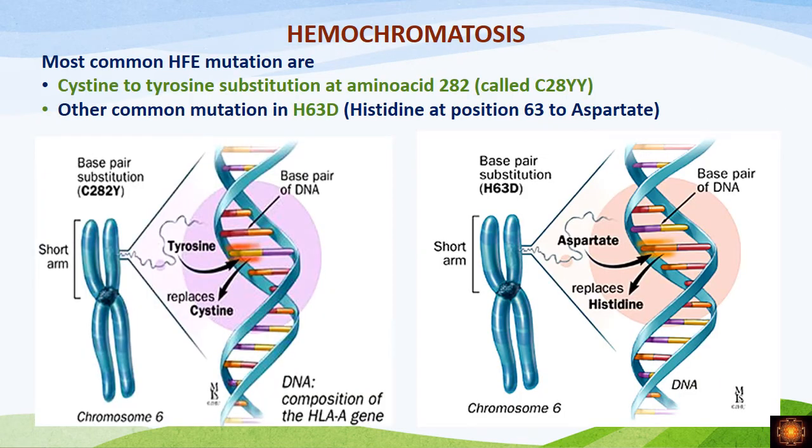Now the mutations we see in the HFE, the two most common ones: the most common mutation is tyrosine substituting cysteine at the 282 position, and another, less common, is aspartate replacing histidine at the 63 position. So these two are the most common mutations: tyrosine replacing cysteine at 282 and aspartate replacing histidine at the 63 position. These are the mutations we see in the HFE gene.